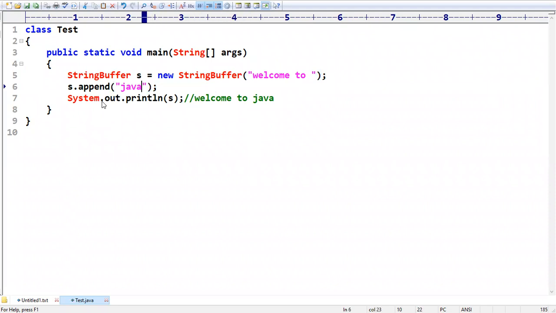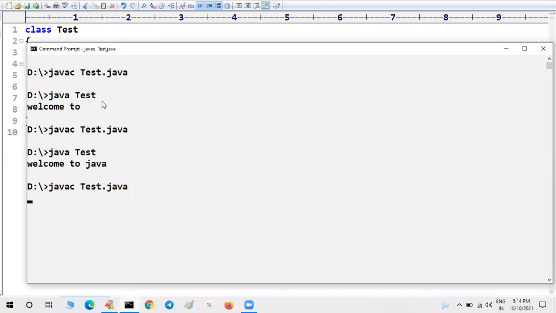Let me take Java 123, or Java and Python. Now what answer are we going to get? Welcome to Java and Python. Yes, welcome to Java and Python. So this is nothing but what we have.